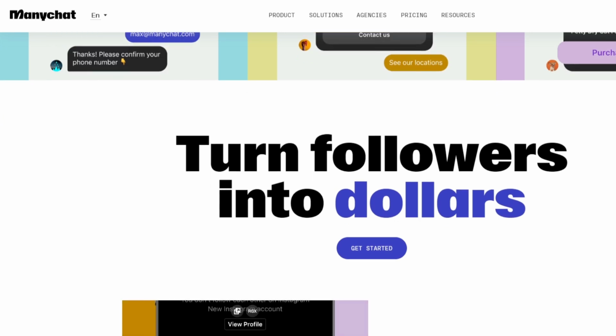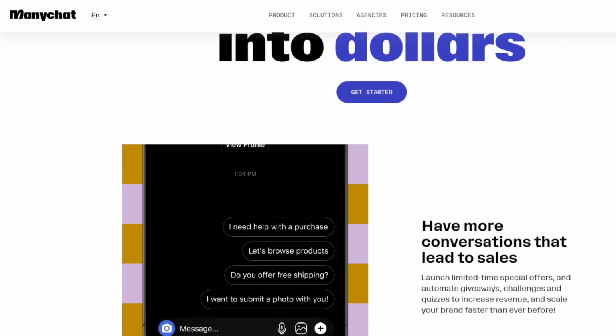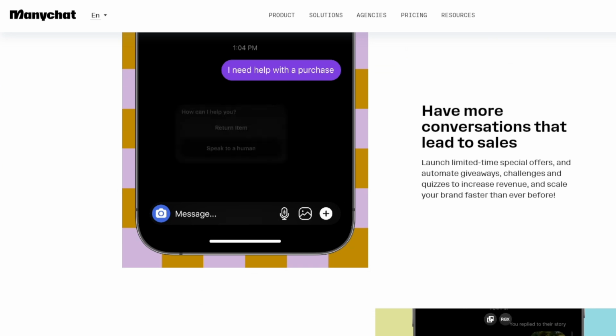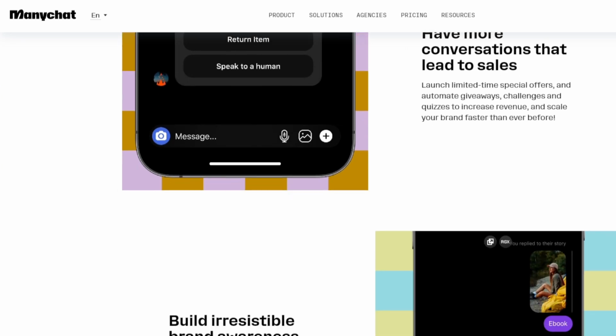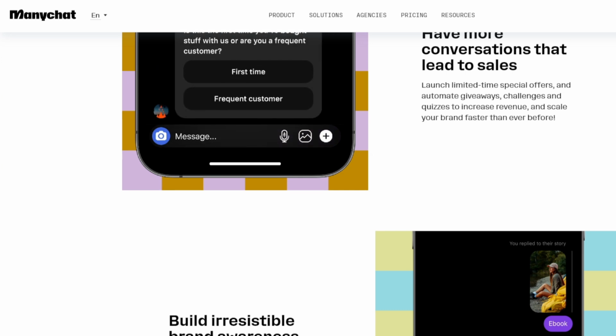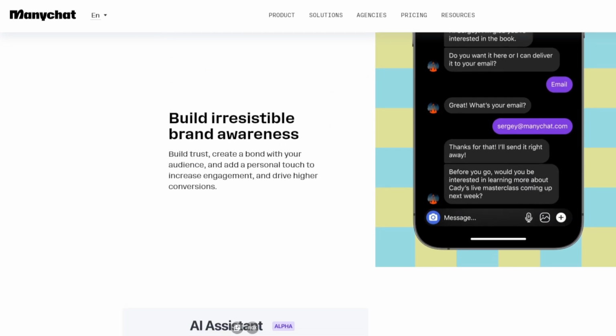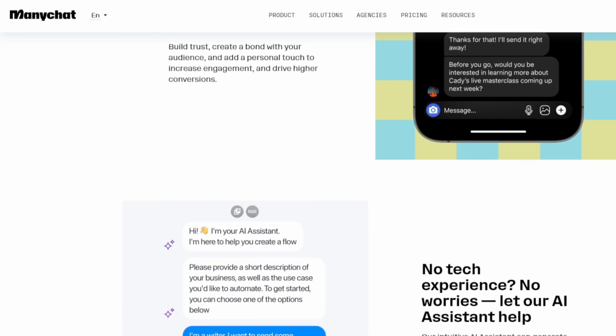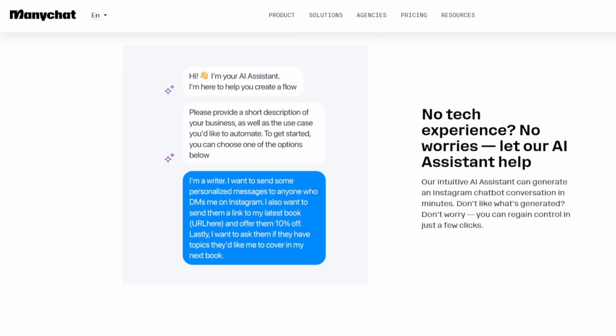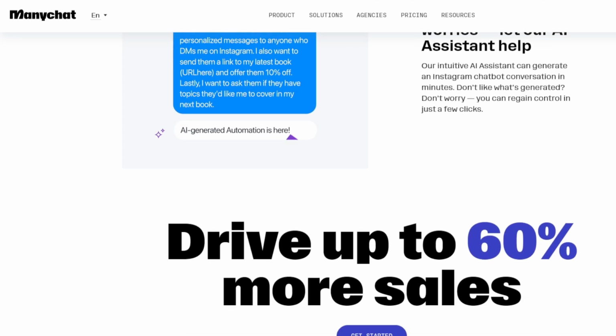One of the next features is the comment to DM automation. You can run promotions or contests by asking users to comment on your post. ManyChat automatically sends a DM to anyone who comments. For example, you can say comment win below to enter, and ManyChat will DM the person that commented on your post saying thanks for answering and here's the next step.